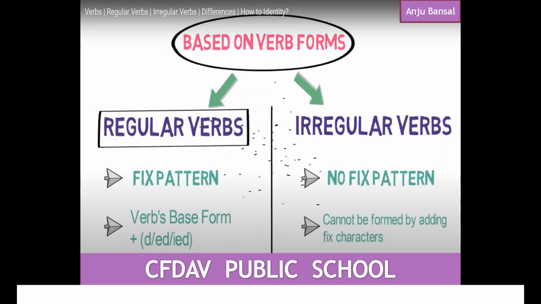Secondly, a regular verb, how is it formed, how is it changed? A regular verb in the past tense always changes by adding either d, ed, or ied. You always add d, ed, or ied to the base form. Base form means the present tense. Whereas in irregular verbs, you cannot form it by adding any fixed characters. Like I said, there is no rule, no fixed characters.